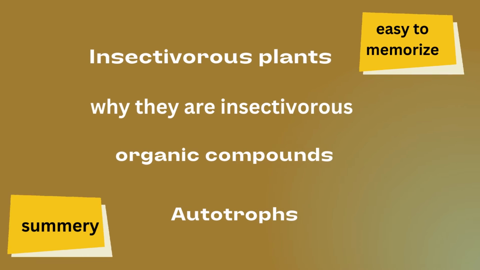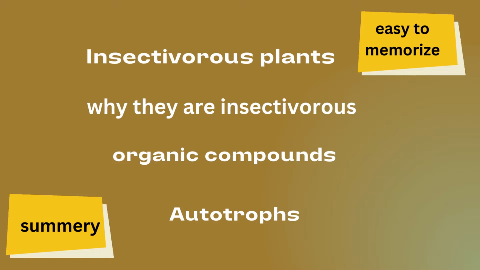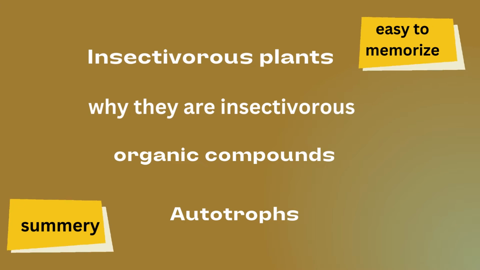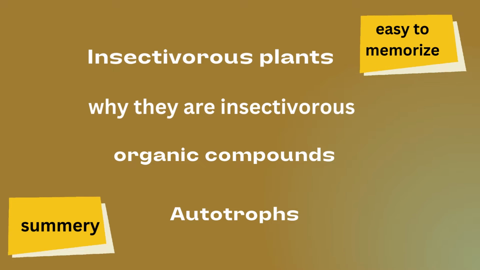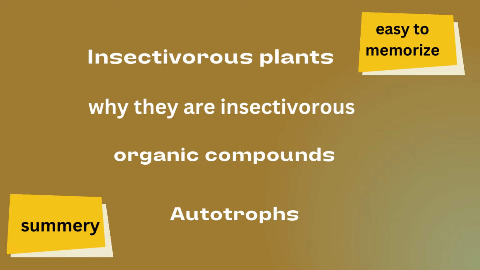We have discussed what are insectivorous plants. Plants that eat insects or insect eaters are called insectivorous plants. They are insectivorous because they need organic compound like nitrogenous compound, because nitrogen is a major component of amino acid and amino acids are joined together to form protein. By obtaining organic compound, their growth becomes rapid, but they are truly autotroph. They become insectivores when they need organic compound.